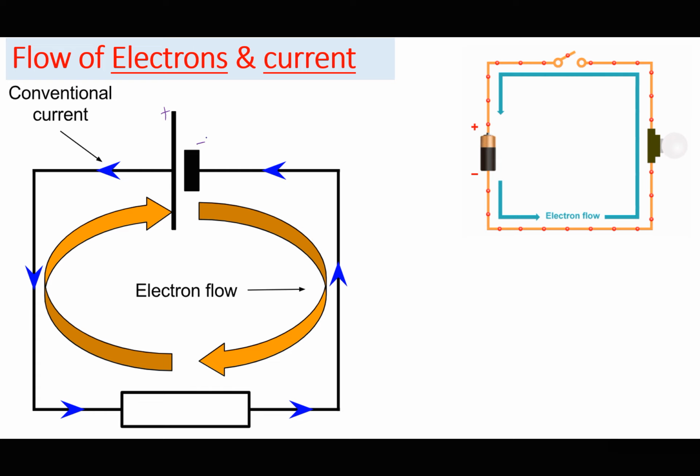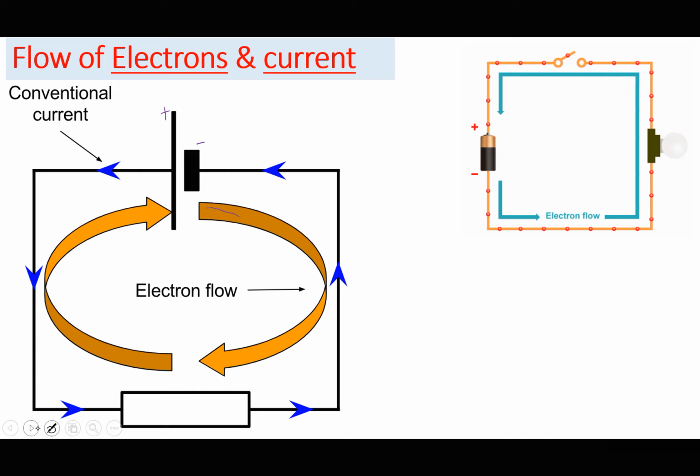However, the charge carriers flow from negative to positive. So the electrons flow from negative to positive as the current flows from positive to negative. That's why we always put an arrow from positive pointing towards the negative to show that the current flows from positive to negative. Essentially, we would prefer to say that current flows from high potential to low potential, because we assume that the negative is actually low potential.